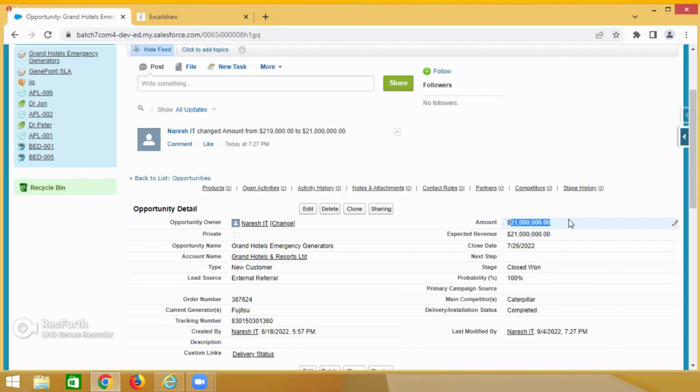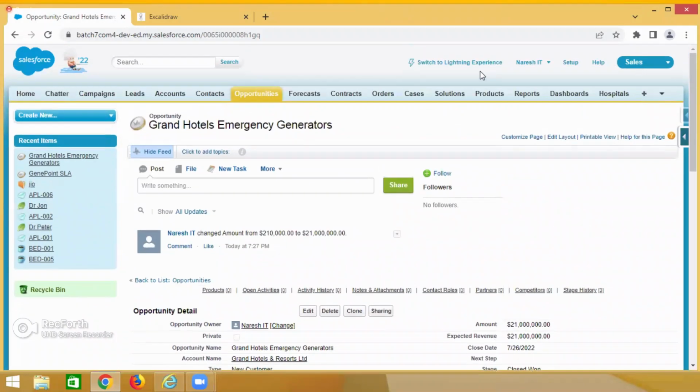Okay, from 1 to 100%. For example, as I told you, the Salesforce company wants to purchase mobiles, iPhones, for their employees. In that case, first, these people are an account.